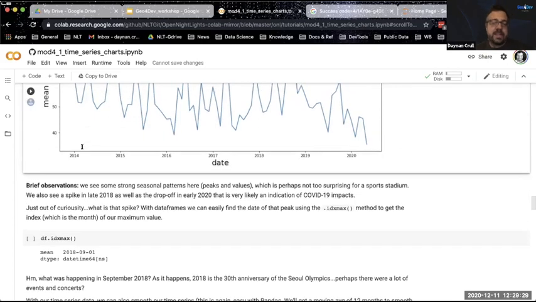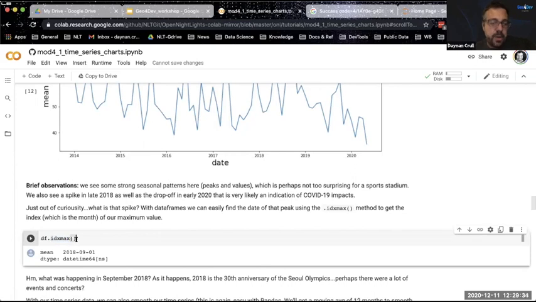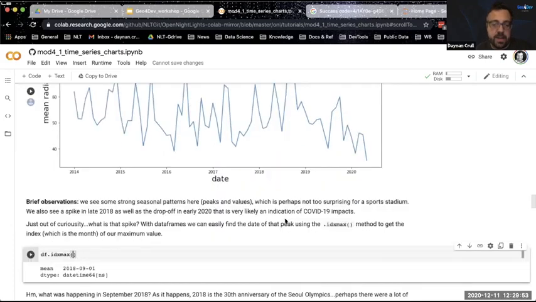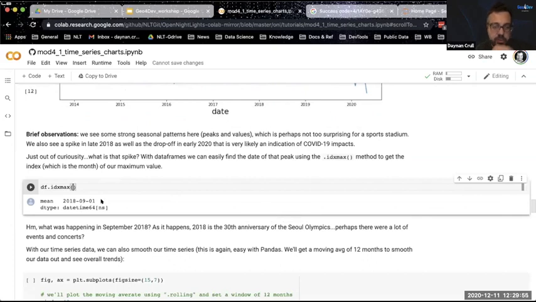Now, the underlying data is a data frame, and there's a method called idxmax. What that does is it says, get my max value. And there's only one column, but if there were multiple columns, I could say mean or whatever column I want. But what this does is it gets the max value and it returns the index, which is the date. So I can see that this max value here, I can visualize it, but I can also see that it is for September 2018.